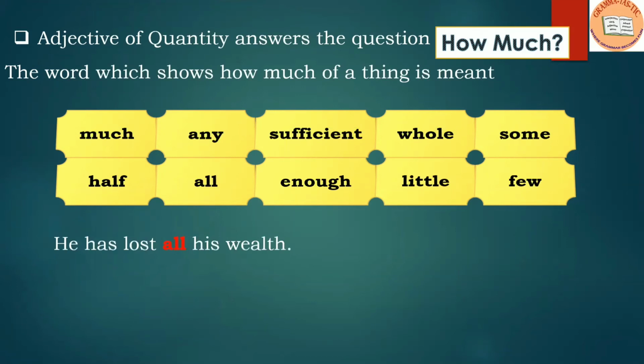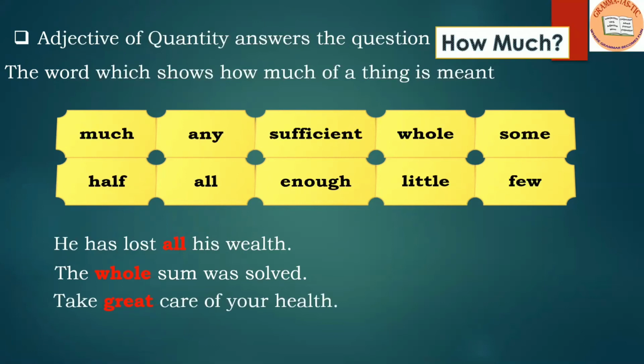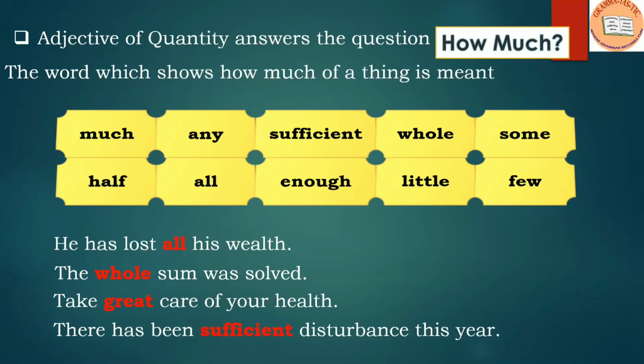Look at these sentences now. He has lost all his wealth. Here, all is adjective of quantity. The whole sum was solved. Take great care of your health. There has been sufficient disturbance this year. So all the words which are highlighted in red are adjectives of quantity.